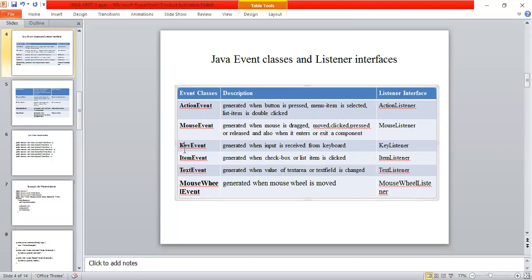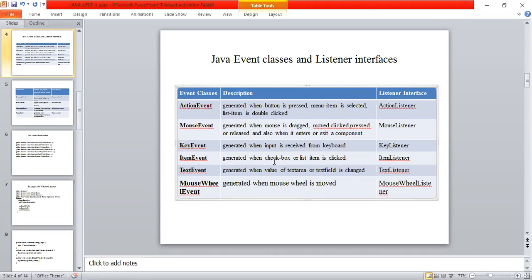And similarly we have one more class called key event. The key here is nothing but a keyboard. So using the keyboard, what actions are we going to perform? Input is received from the keyboard. We can type the keys, press the keys, and release the keys. Whenever you perform all these three methods, we call an interface called the key listener interface.